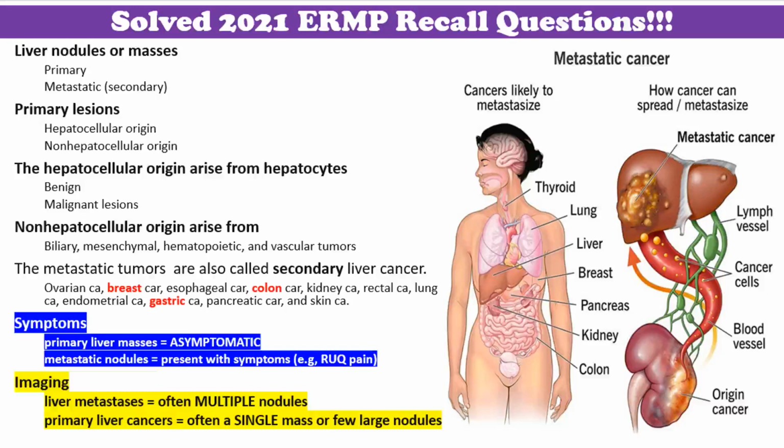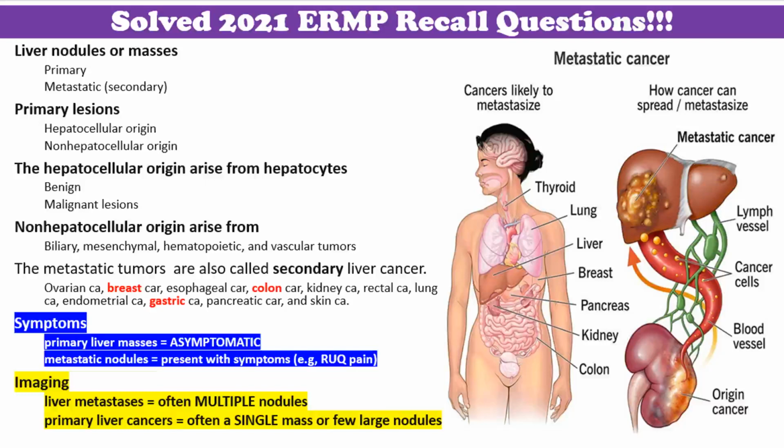Common cancers that can metastasize to the liver include ovarian cancer, breast cancer, esophageal cancer, colon cancer, kidney cancer, rectal cancer, lung cancer, endometrial cancer, stomach cancer, pancreatic cancer, and skin cancer. Generally, while primary liver masses usually cause no symptoms, patients with metastatic nodules present with symptoms such as right upper quadrant pain.